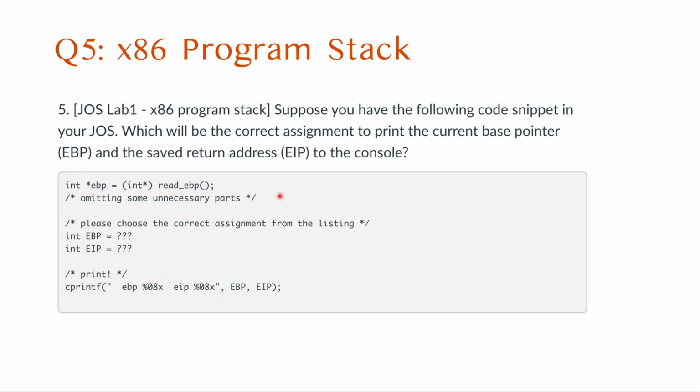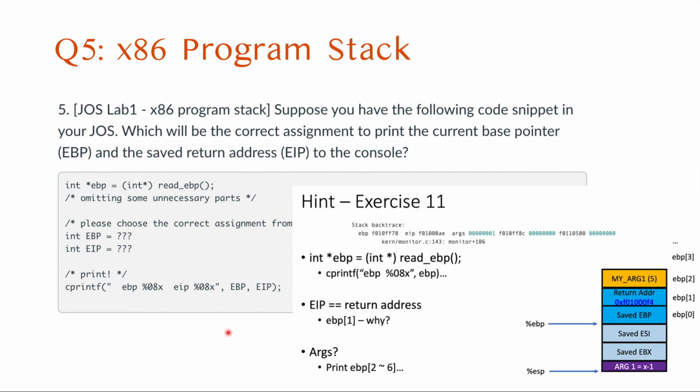What kind of code do you need to assign in this part? The selection will show some example code, and you can get the answer for this kind of question from the tutorial slides.